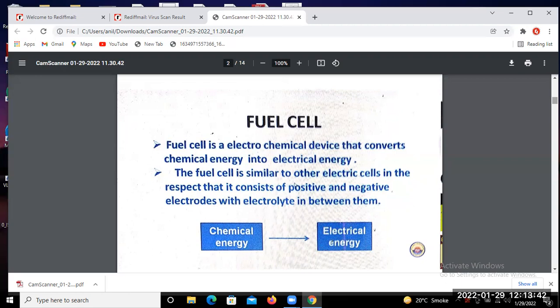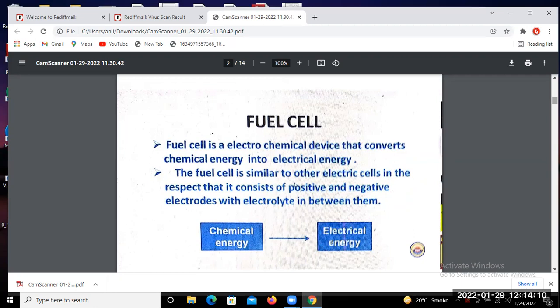So we can say that the fuel cell is an electrochemical device that converts chemical energy into electrical energy, and the fuel cell is similar to other electric cells in that it consists of positive and negative electrodes, with electrolyte in between them.